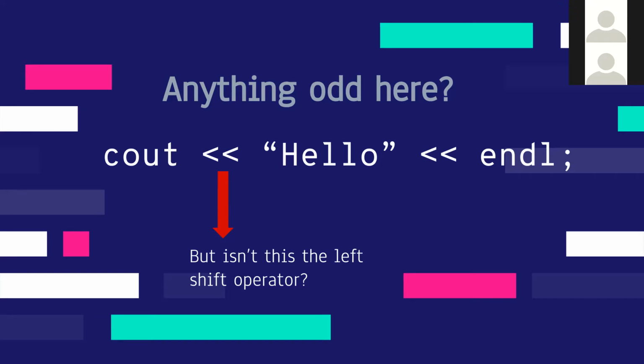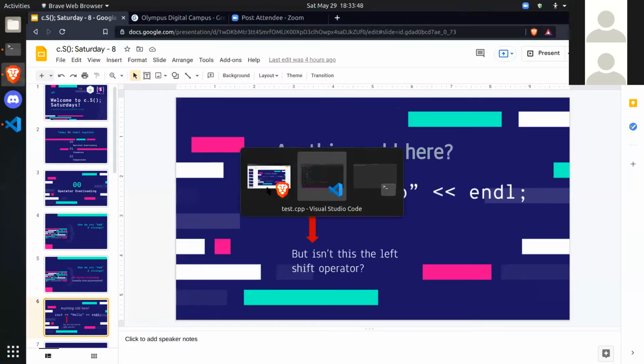But how does C++ know what to do when you give it a string on the right side, and on the left side you mention an output stream object like cout? It's printing it, right? So this is also a form of operator overloading, and it is chained. Let me show you what chaining is.